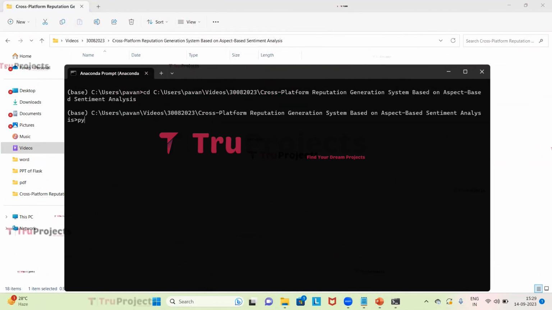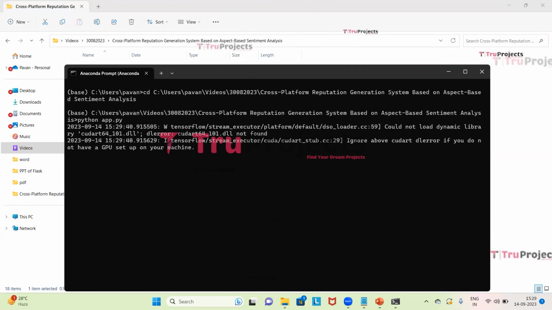Here we need to type python space app.py. This will compile the app.py file. This command is used to execute the Python script and perform a runtime check for any syntax errors or logical issues. Now we need to click on enter.